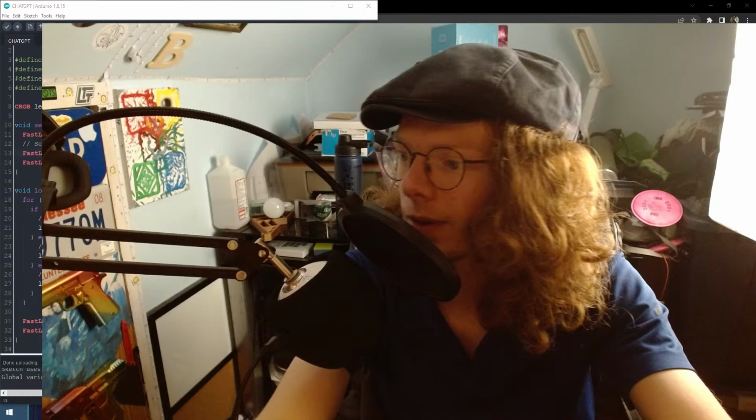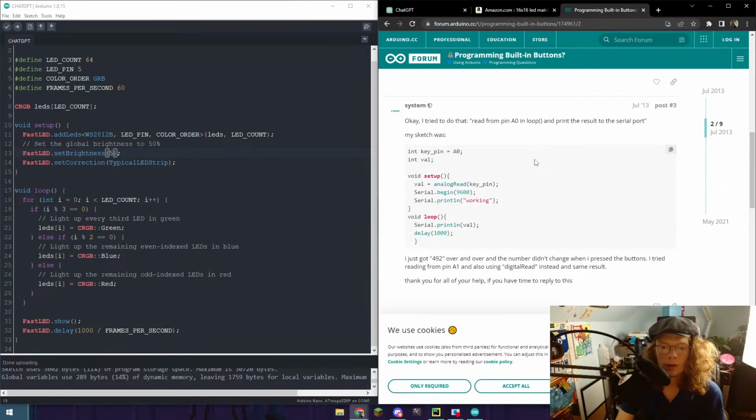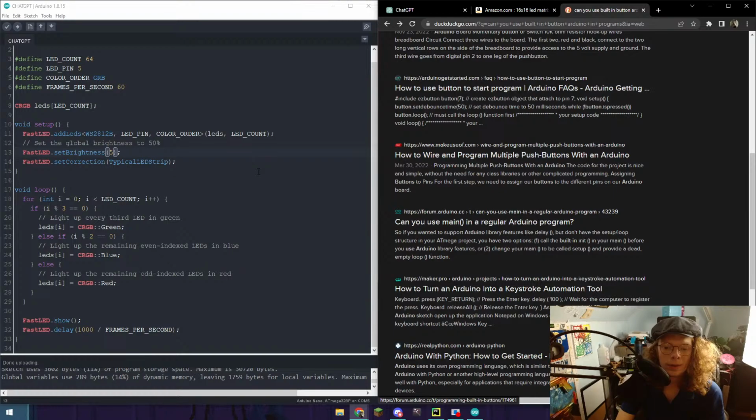Okay. So going over to here, let's see if you can use the built-in button on the Arduino in programs. Programming built-in button. So I think maybe, I'm not sure. Some people worked it out. Tell you, I'm going to just try it. Yeah. Okay.